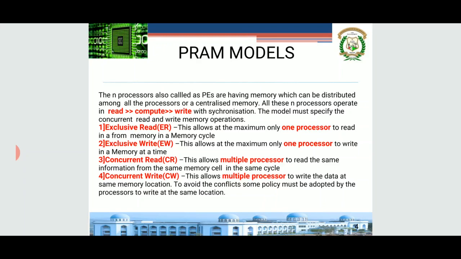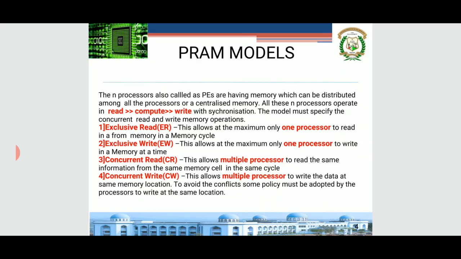Whereas in concurrent read, multiple processors can read the same information from the same chunk of memory at the given time. This is possible, obviously. Many processors can read from the same chunk of memory at the same time if synchronization and overhead are not there. Next is the concurrent write or CW operation. Here multiple processors will write at the same memory at the same time.